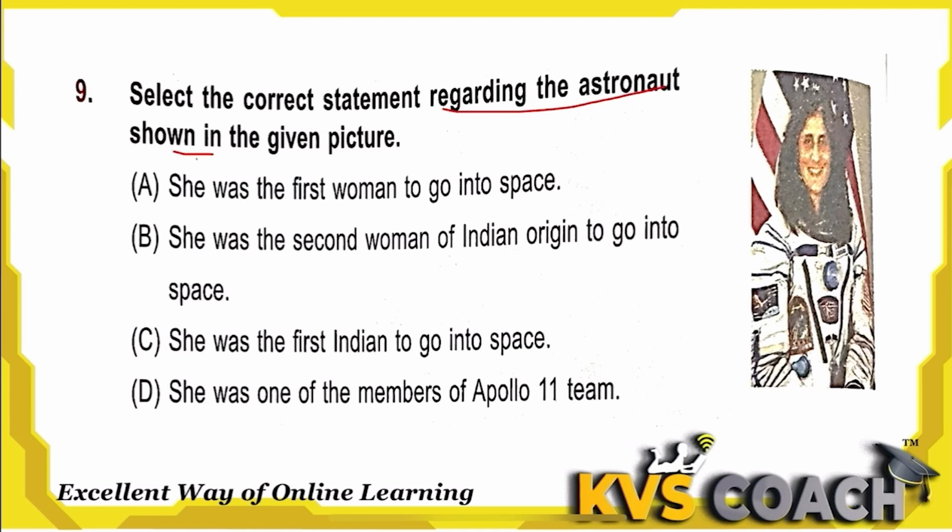Next is, select the correct statement regarding the astronaut shown in the given picture. This is the picture of, yes, can you identify? This is Sunita Williams. Yes, she is the second woman of Indian origin who went into space. And the first woman was, do you know that? It was Kalpana Chawla, of Indian origin, who went into space, and second is Sunita Williams.